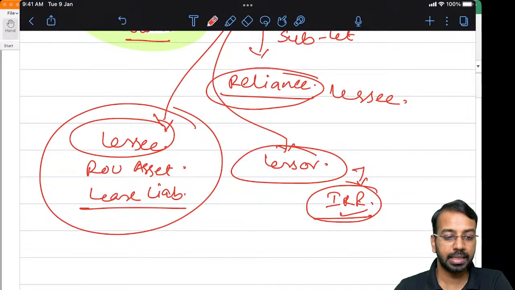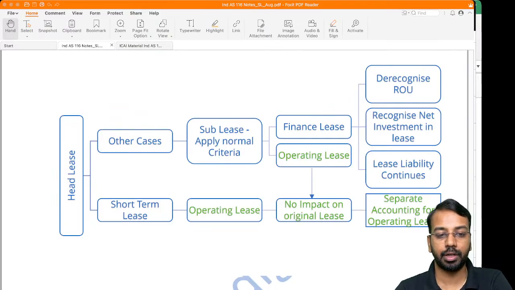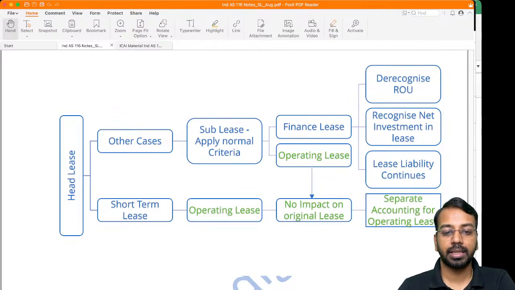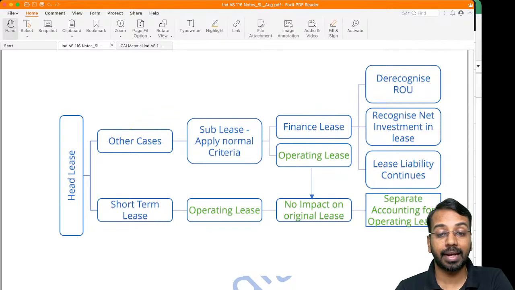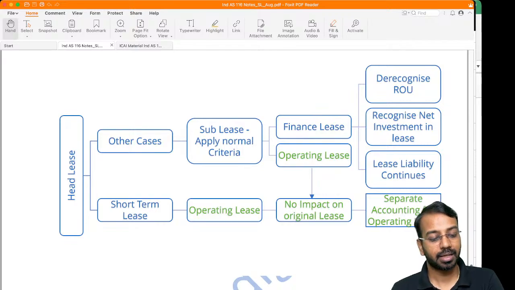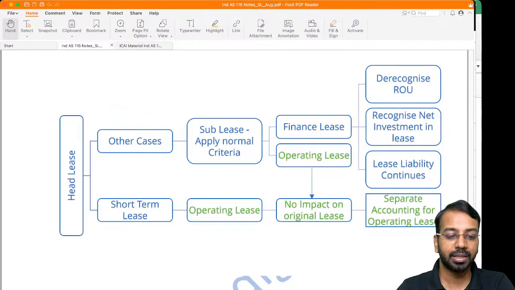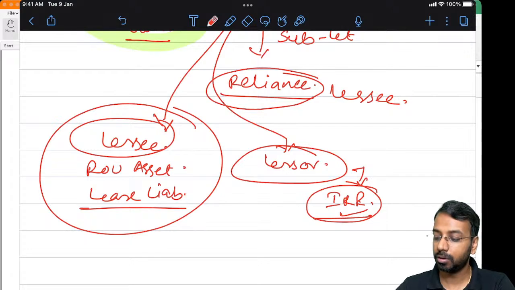Now, when the lease accounting happens by the lessee, what we need to check is, if there is a head lease, whether the sublease is a finance lease. Sublease is a finance lease. Now, when I'm saying sublease is a finance lease, please visualize this. The lessee got a right of use asset. When the lessee got the right of use asset, the lessee gave that right of use asset to somebody else. Now, if the sublease is a finance lease, then what does it mean? Basically, it means that the risks and rewards of the right of use asset are also transferred.